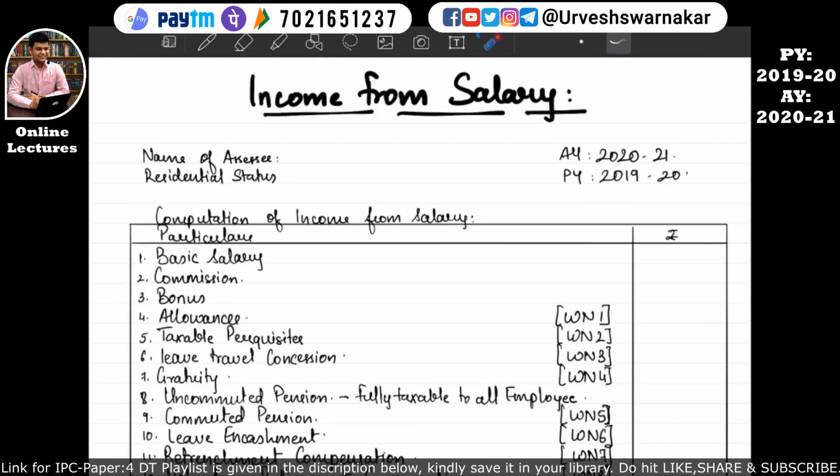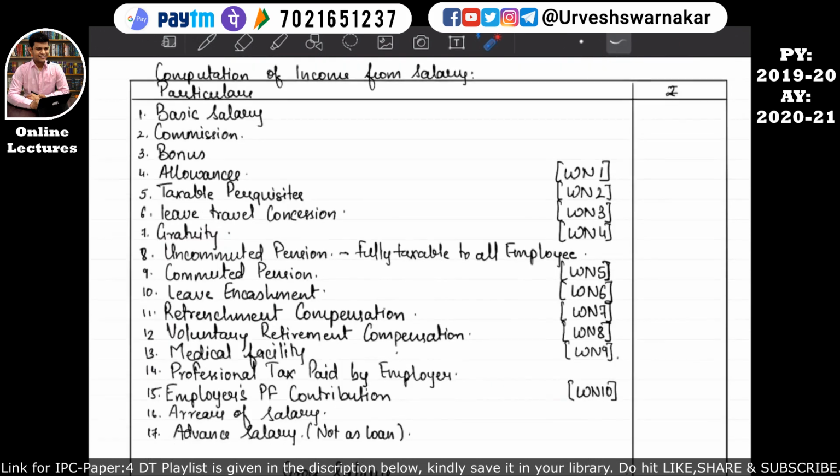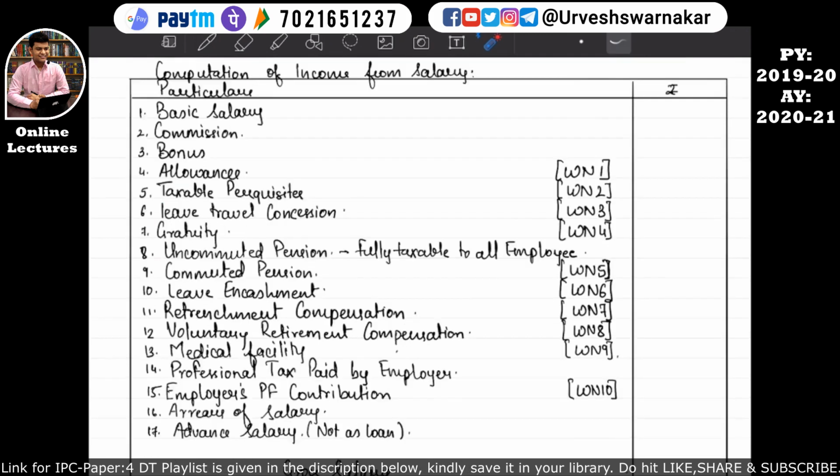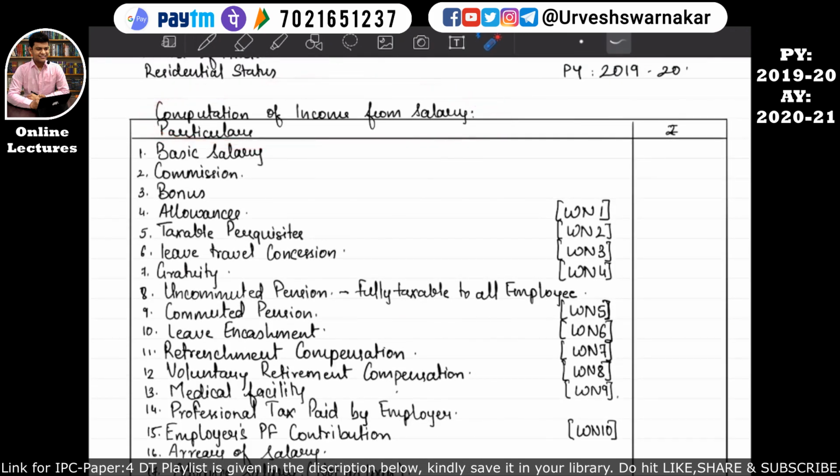So we have already completed up to gratuity. Now let's move on to the next line item, that is point number 8 under computation of income from salary. Point number 8 is talking about uncommuted pension. Uncommuted pension is fully taxable to all employees. What does all employees mean? Government employees as well as other employees. I hope this is quite clear. So before understanding anything, we need to understand what uncommuted pension means.